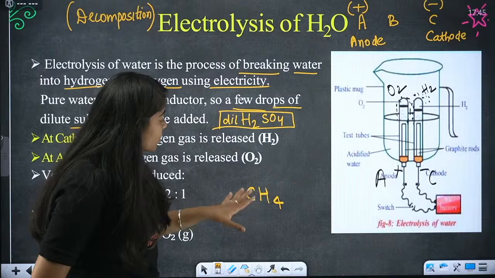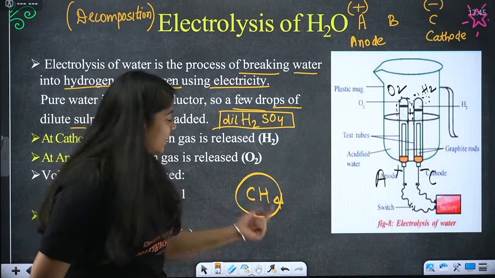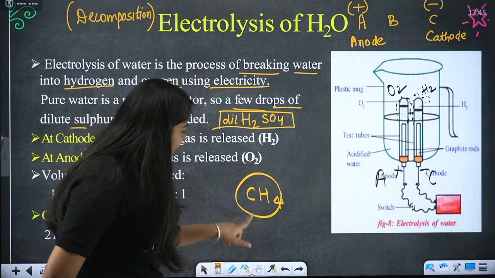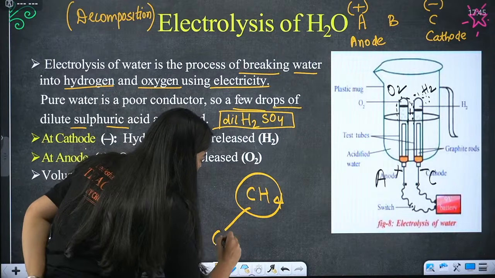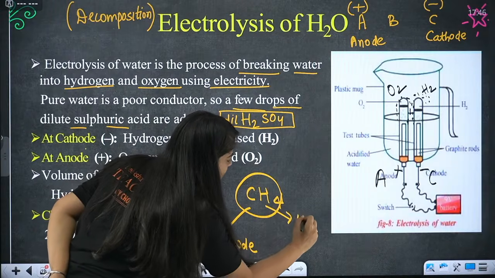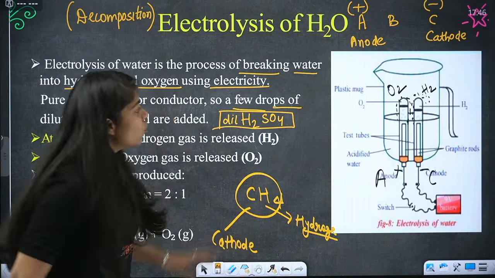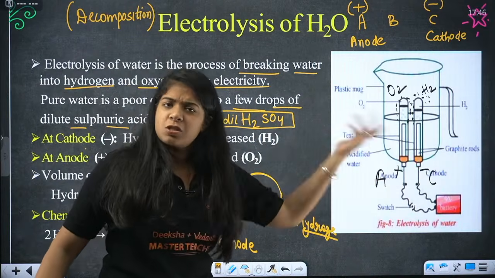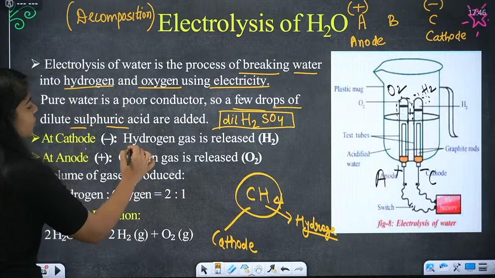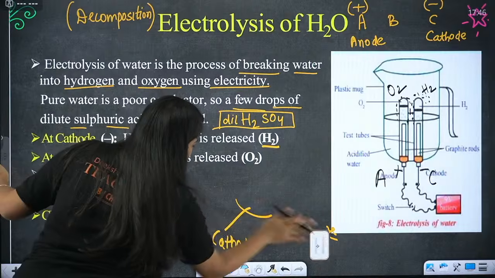In all those, C and H come together. So C is cathode and H is hydrogen. That means hydrogen goes to the cathode and oxygen goes to the anode. So hydrogen gas is released at the cathode, oxygen gas at the anode.